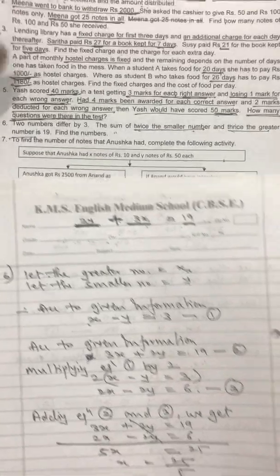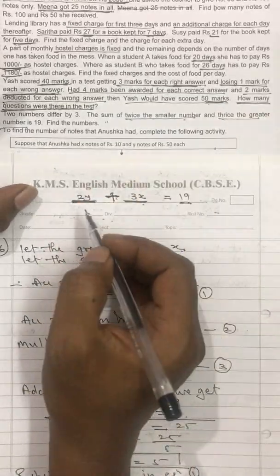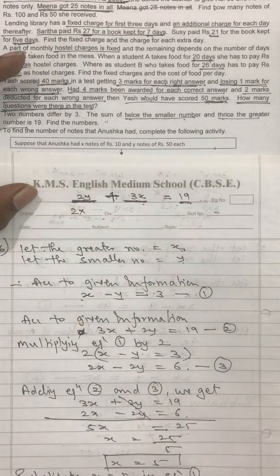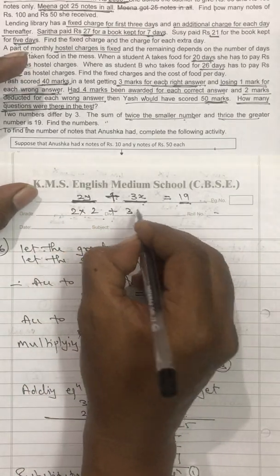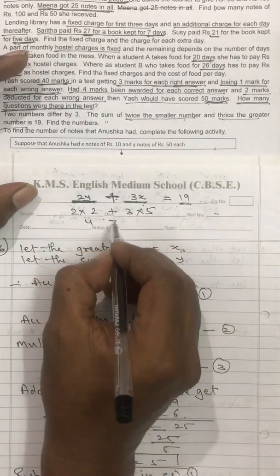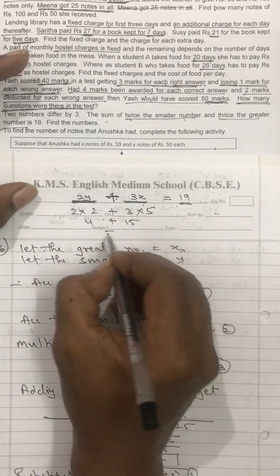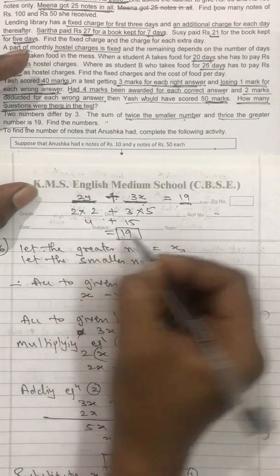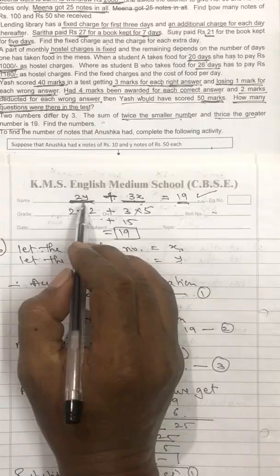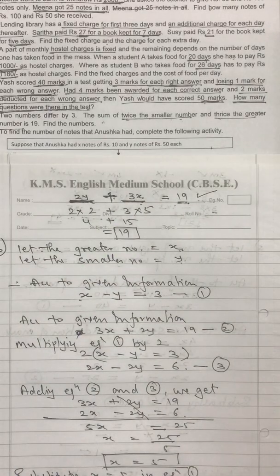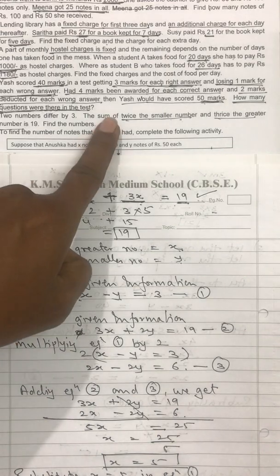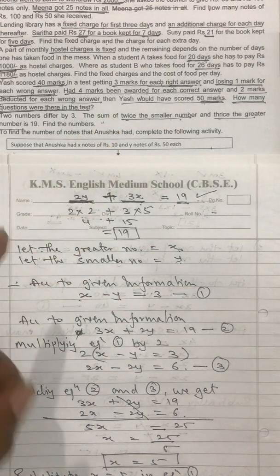And now they are telling you the sum of twice the smaller number, 2 into the smaller number, 2, plus thrice the greater number, 5. 2 2s are 4, 3 5s are 15, will give you 19. I have not substituted here; I have followed the equations. It is a coincidence that it is matching.